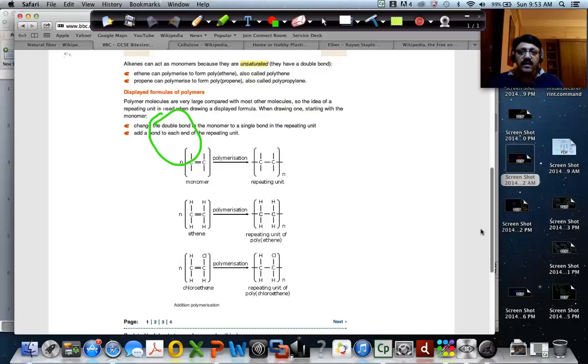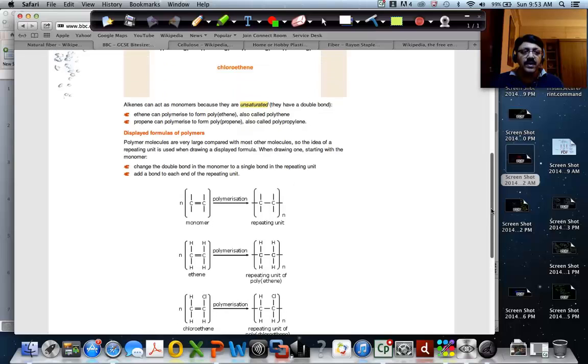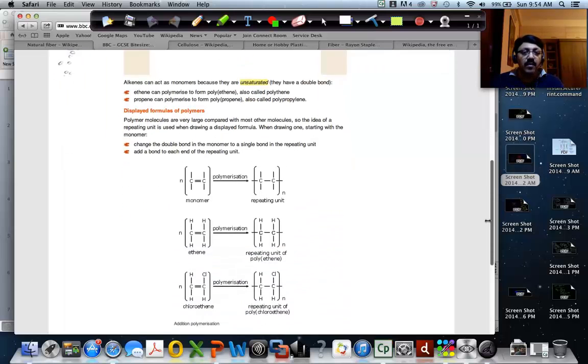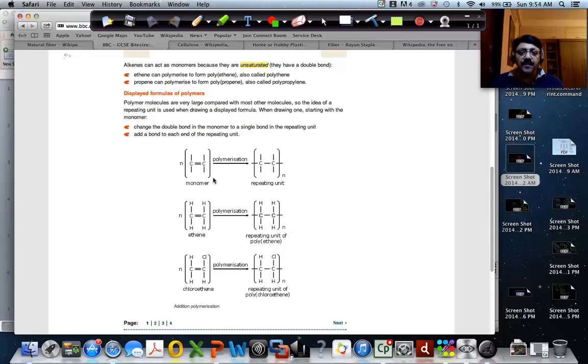So look at this. Again, to explain, this is a chloroethene molecule, and there are multiples of them. If we are able to chain them together, that can form a polymer. So you can see that is what's happening. You have a monomer, and that was a chloroethene molecule.